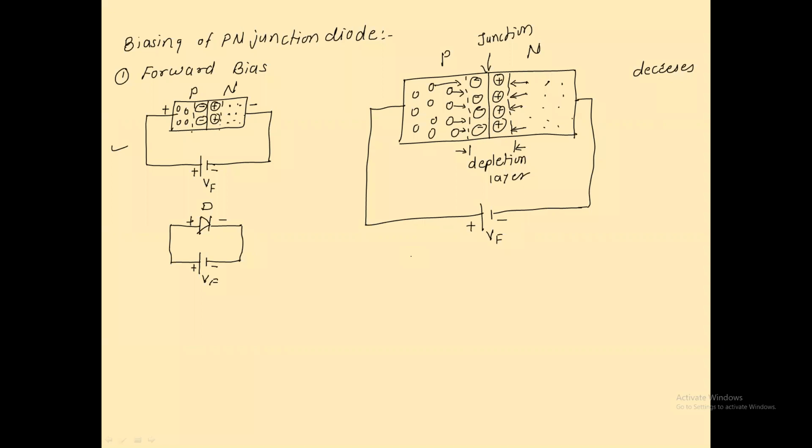It means that I say the barrier potential exists. Is it right? Barrier potential exists in the depletion region. In terms of silicon, that potential is 0.7 volt. In terms of germanium, that potential is 0.3 volt. And what is the main function of that barrier potential? As long as this barrier potential is available in the depletion region, this barrier potential will not allow the free electrons and holes to cross the junction.